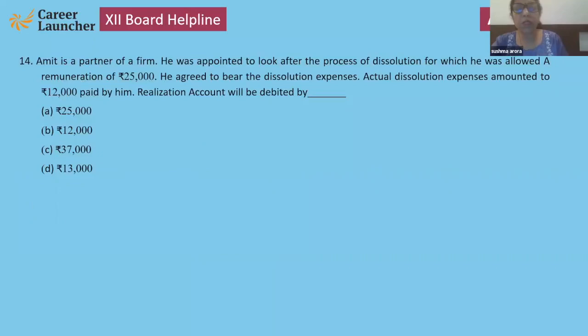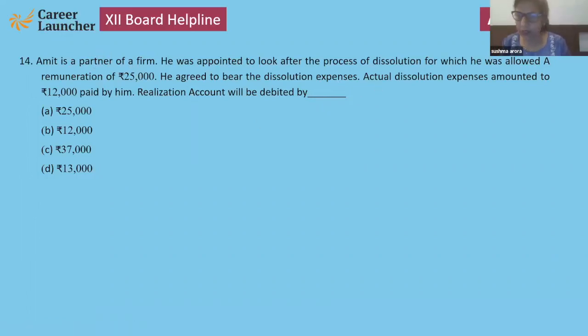Amit is a partner. He was appointed to look after the process of dissolution at 25,000 rupees. He agreed to bear the dissolution expenses. Actual expenses amounted to 12,000, paid by him. Realization account will be debited by. See, in this question the remuneration is 25,000.